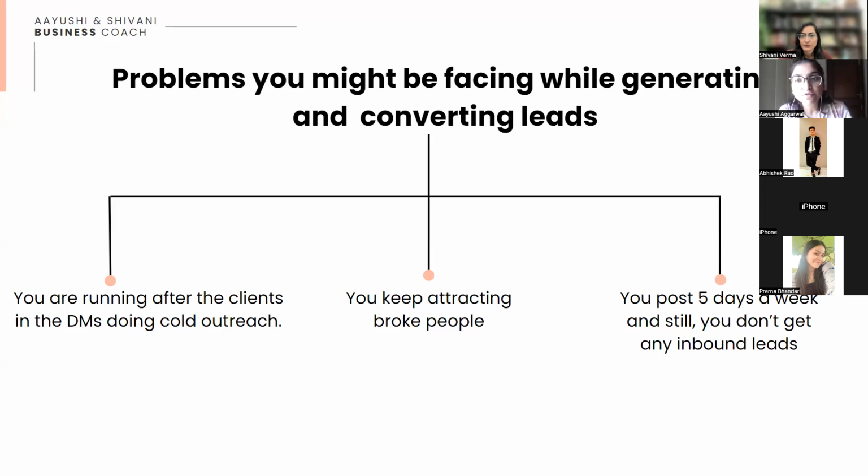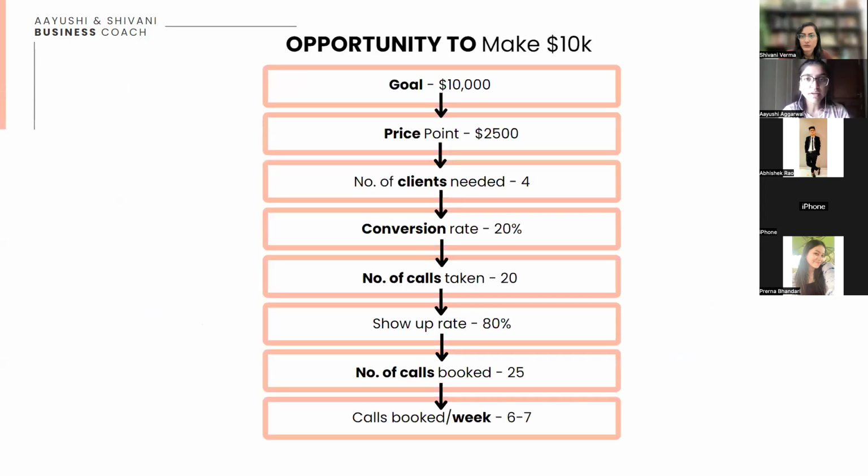Or you post 5 days a week and still you do not get any inbound leads and the circle goes on. This is a vicious trap that you are in right now, right? But there is an opportunity to make $10,000, right? So the first thing we start with is your goal. What is your revenue goal? That is $10,000, right? So now we reverse engineer that goal.